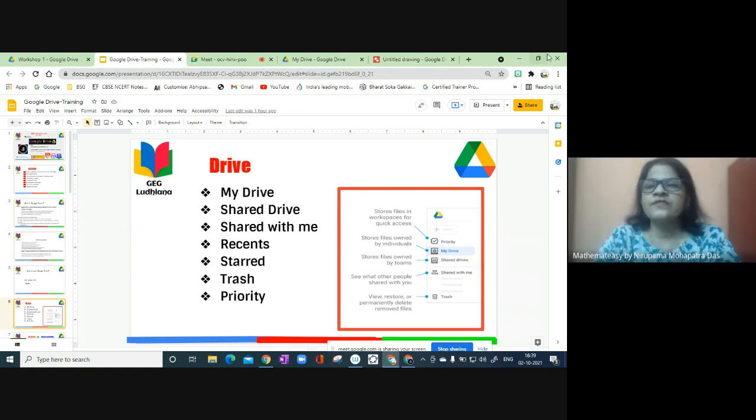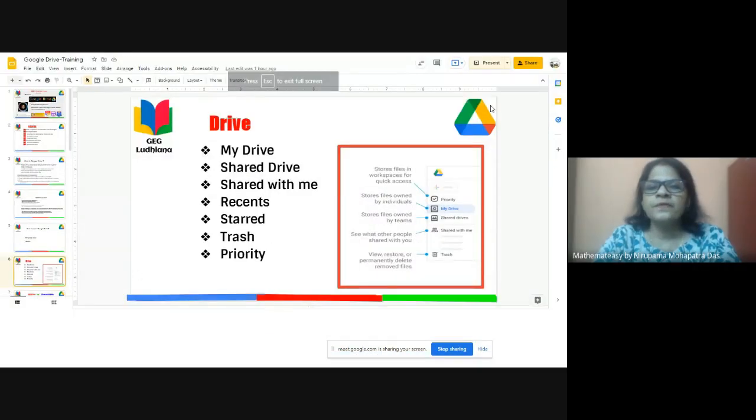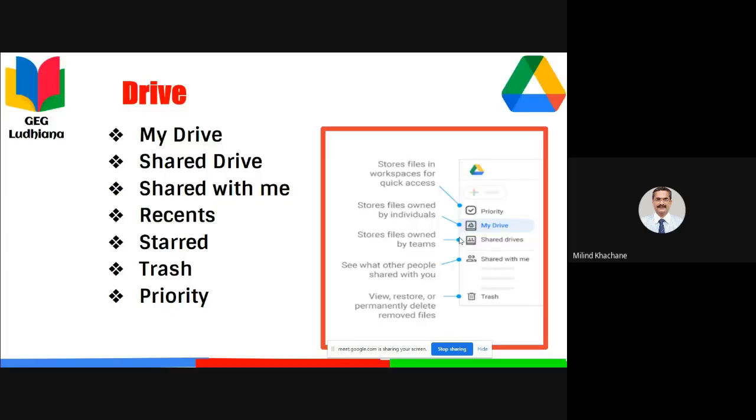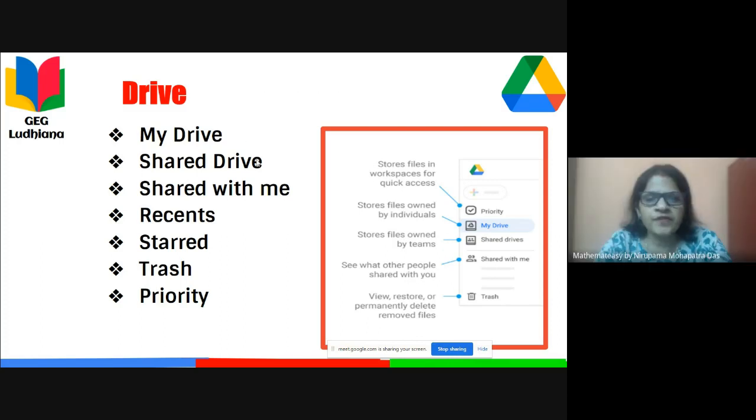Okay, so this is the feature if you are a Google Workspace subscriber. These are the features for Google Workspace subscribers: My Drive, Shared Drive. And Shared Drive is specifically not available in a personal account.